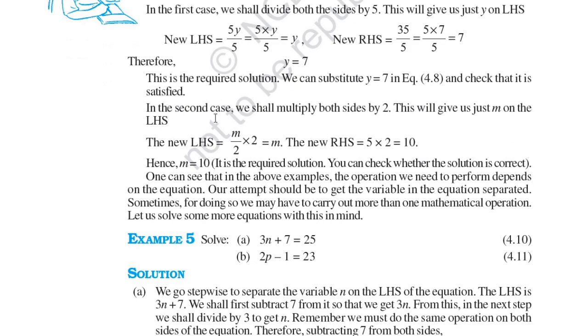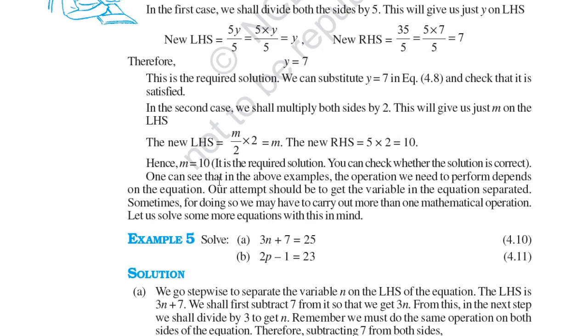In the second case, we shall multiply both sides by 2. This will give us just m on the LHS. So we multiply by 2 here and here also 2. So you get m and the RHS becomes 10, since 5 into 2 becomes 10. Hence m is equal to 10. It is the required solution. You can check whether the solution is correct.